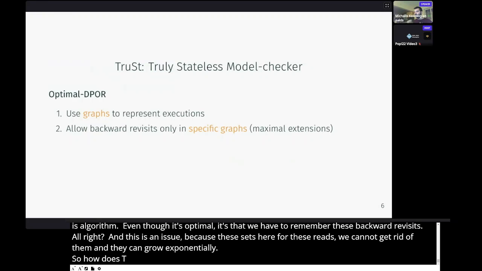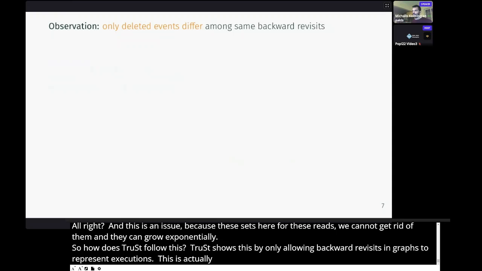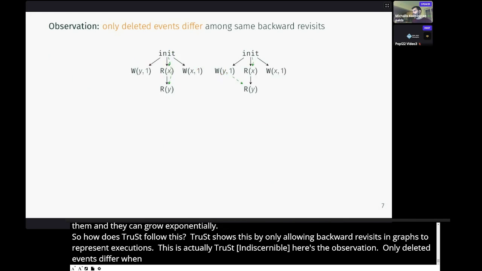Well, Trust solves this by only allowing backward revisits to happen in specific graphs that we call maximal extensions. And this is actually Trust's key idea. So let me show you what I mean by that. Here's an observation, and the observation says that only deleted events differ when the same backward revisit occurs. So these are the 2 previous graphs where the write of x could revisit this read of x.